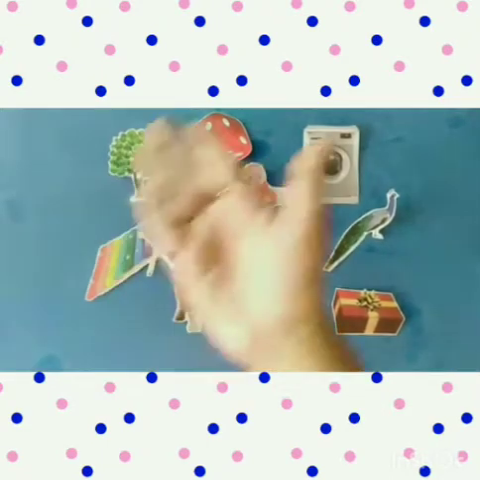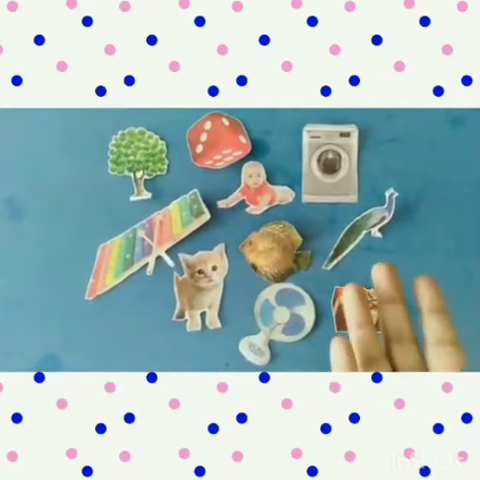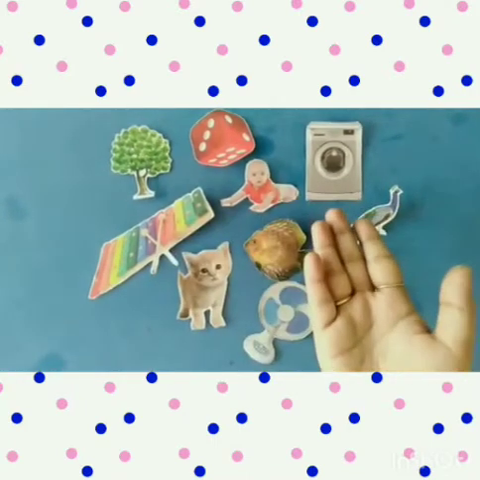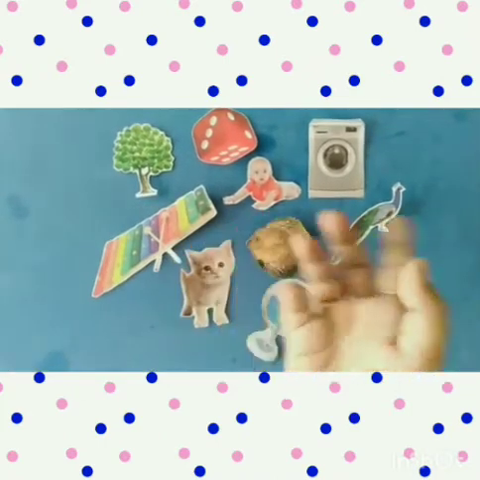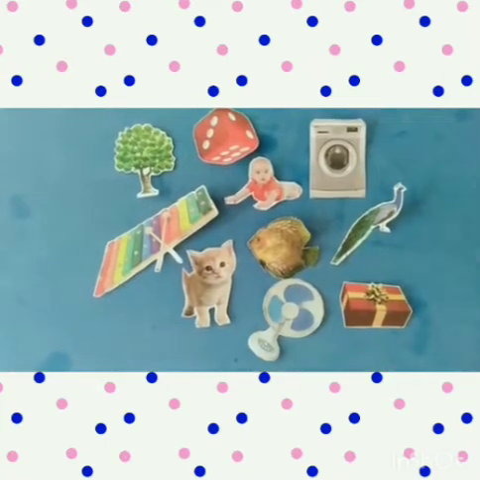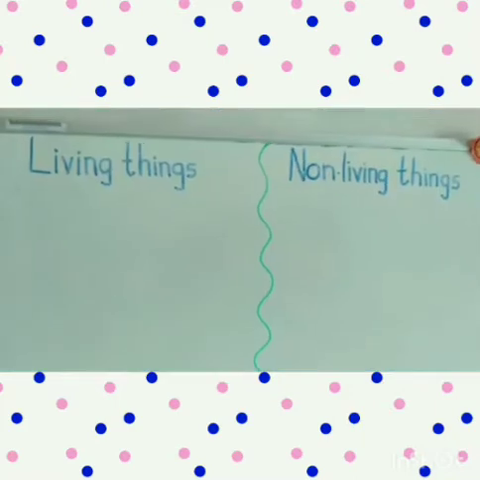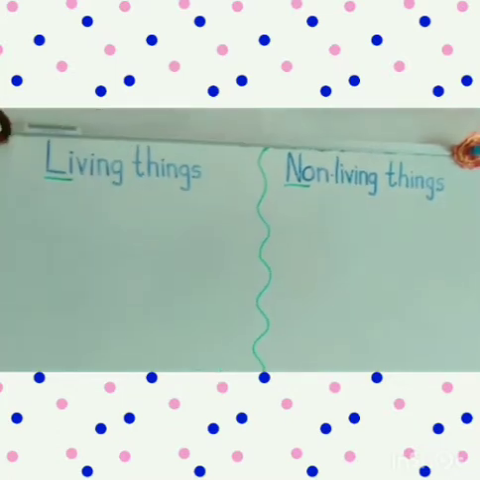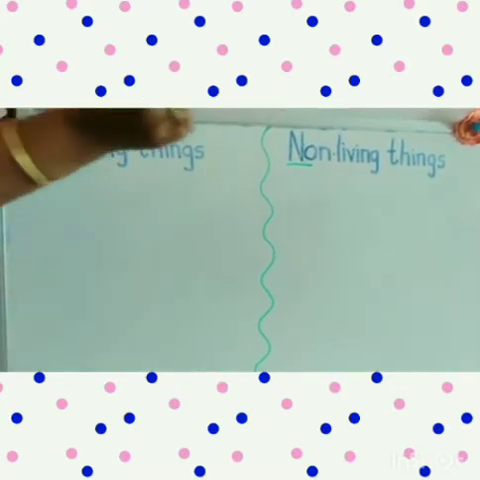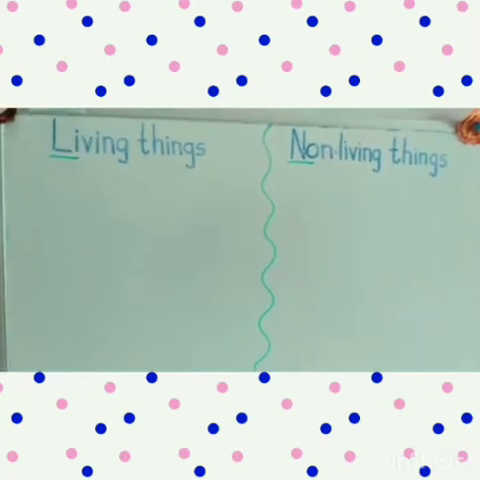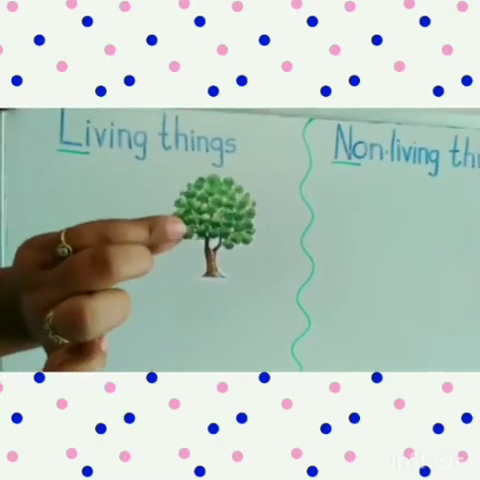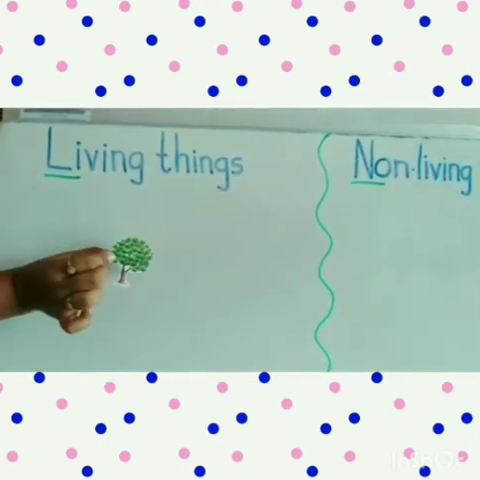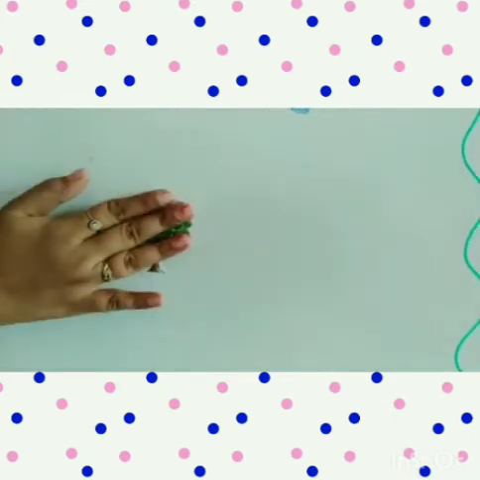See children, here we have some pictures of living things and non-living things. Now we will see which are living things and which are non-living things through one activity. So are you all ready? L for living things and N for non-living things. We will put living things here and non-living things here. Okay? Which picture is this? Tree. Tree is living thing or non-living thing? Yes. Tree is living thing. So we will paste here.